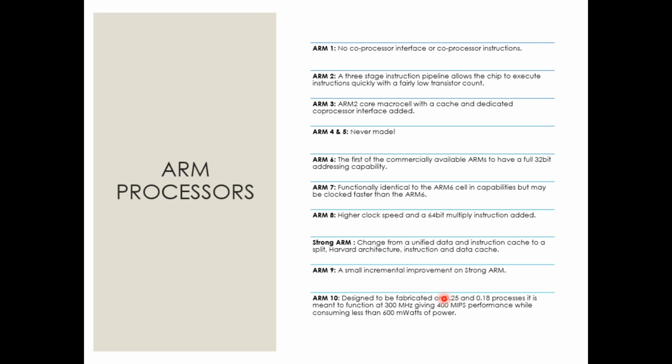It is meant to function at very high speed, like 300 megahertz, giving around 400 million instructions per second while consuming very little power, around 600 milliwatts. This ARM10 is basically for minute, micro embedded systems. Wherever micro embedded systems are required, ARM10 is the preference. But overall, ARM7 is the most popular variant of the ARM processor. I hope I've given you a clear picture of the different versions of ARM processor available commercially.